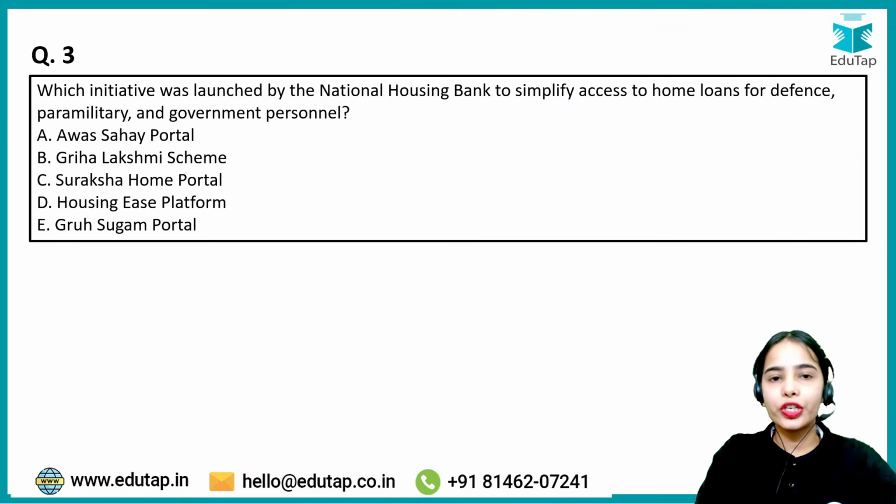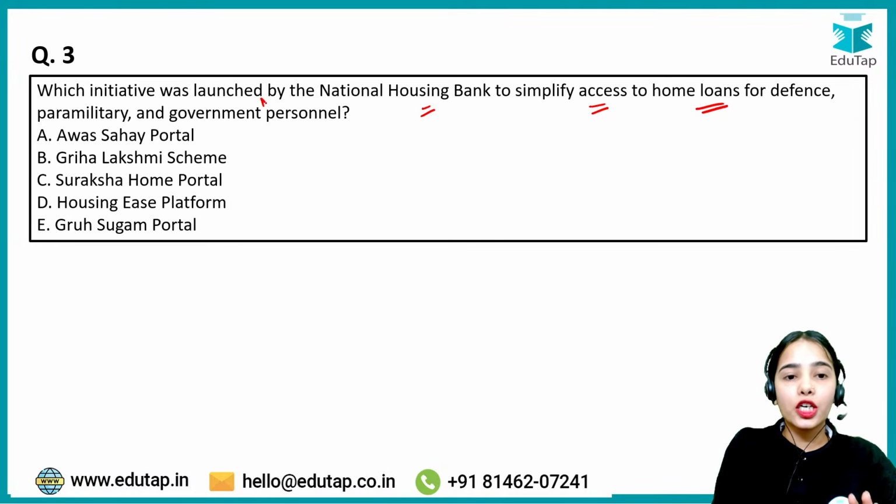Now coming to the third question: which initiative was launched by the National Housing Bank to simplify access to home loans for defense, paramilitary and government personnel?